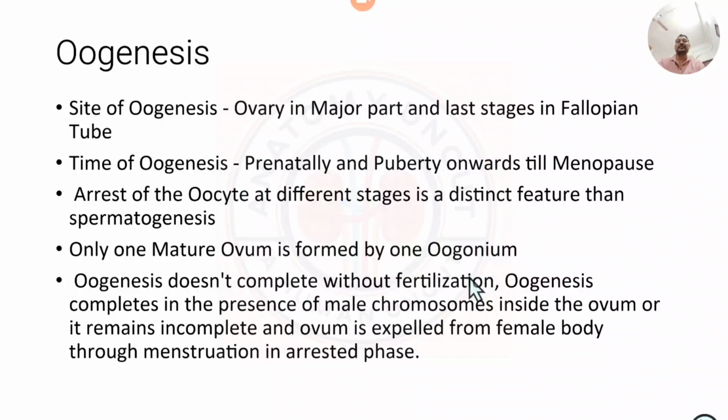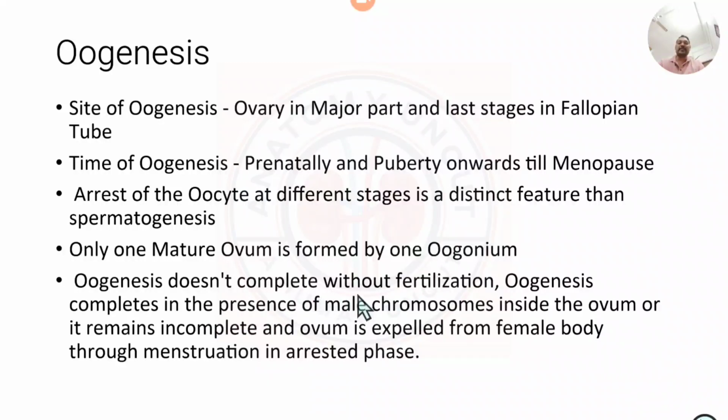This is another must-know point. One oogonium gives rise to one ovum, and one spermatogonium gives rise to four spermatids and spermatozoa, right? So four spermatozoa are derived from one spermatogonium, whereas from one oogonium, only one. Why it happens and why there is a need for this, again I will explain as we progress.